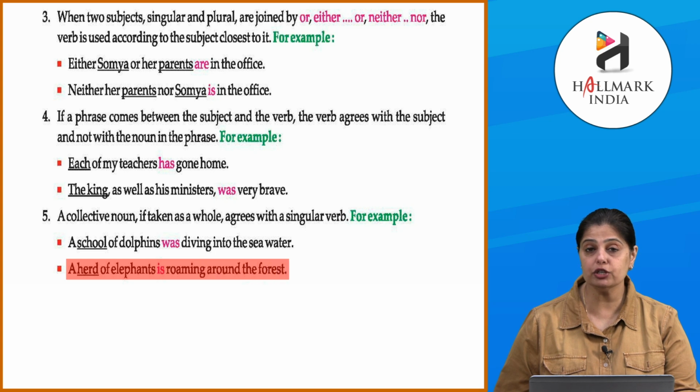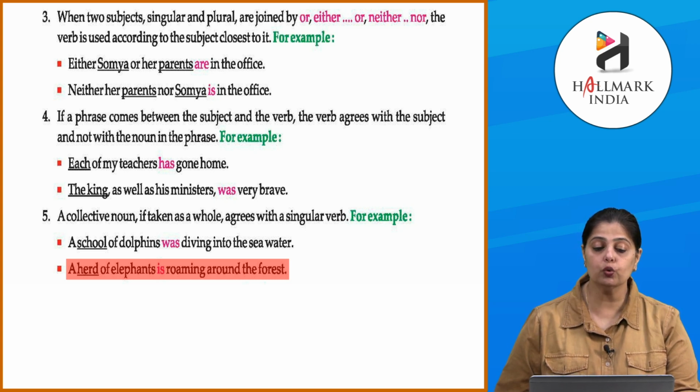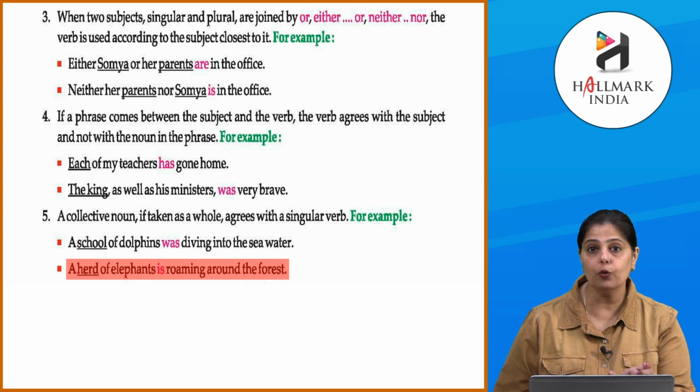तो collective nouns हमने जो किए थे उसके साथ अगर आता है, okay, if taken as a whole, then we will make the subject verb agreement, singular verb as per the name of that collective noun. Clear? This is school was diving. A school of dolphins will be considered as one word, was diving into the sea water. A herd of elephants is roaming around the forest.